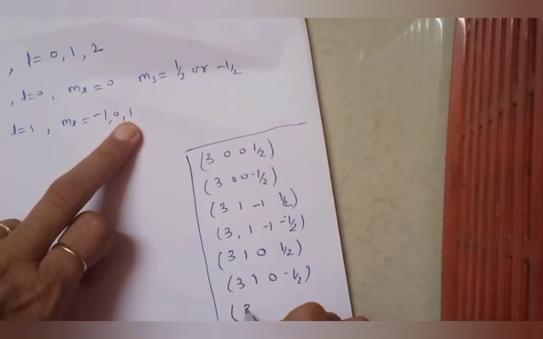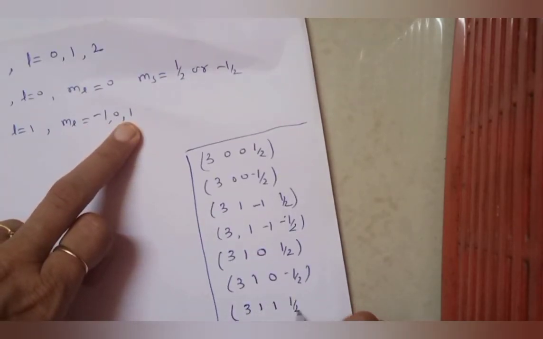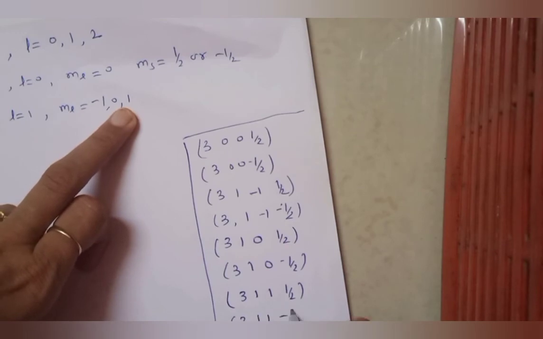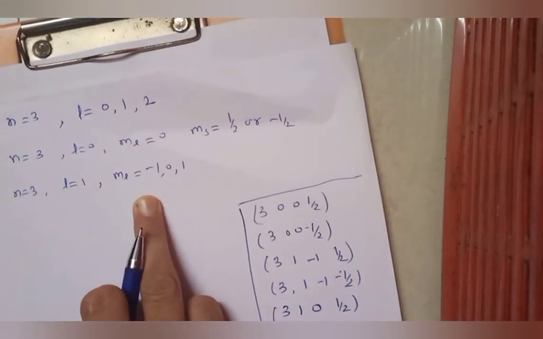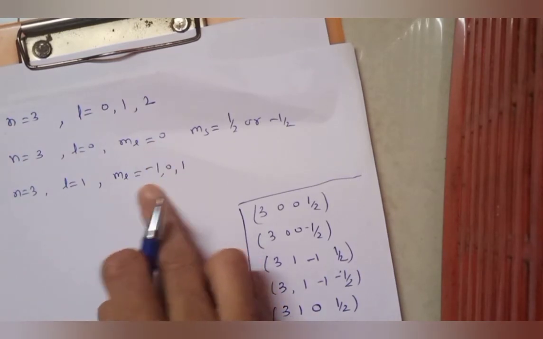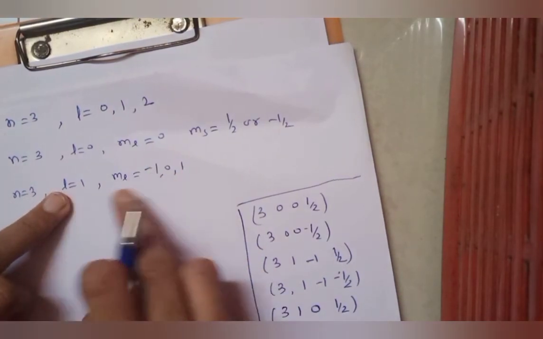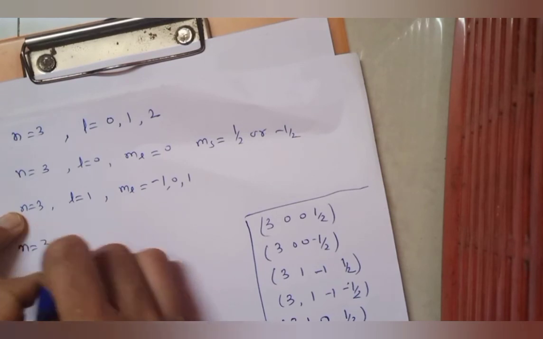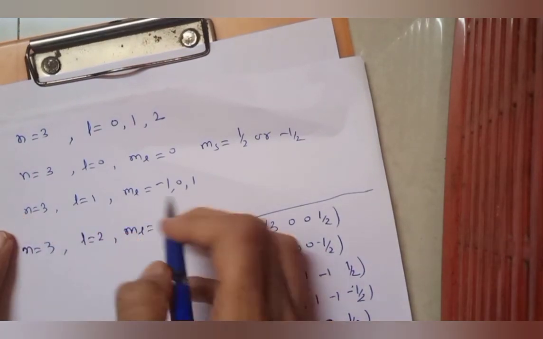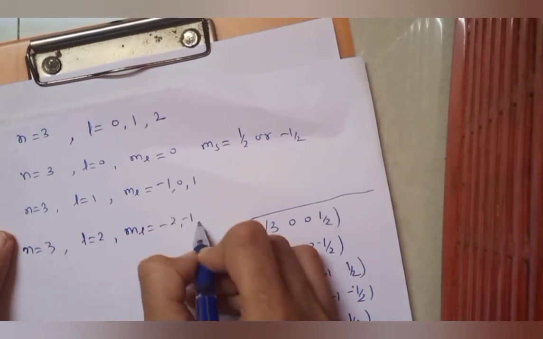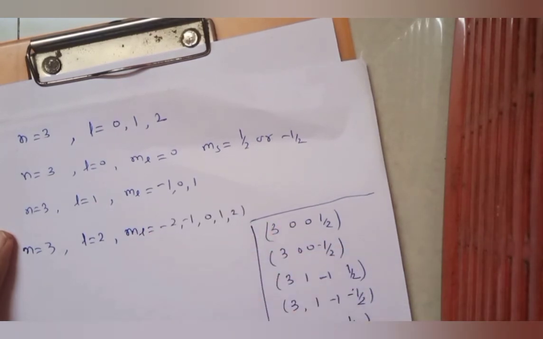Then last combination is 3 1 1 half, 3 1 1 minus half, right? So these are the possible combinations when L is equals to 1. Next combination is n is equals to 3, L is equals to 2. So possible values of ML are minus 2, minus 1, 0, 1, 2.